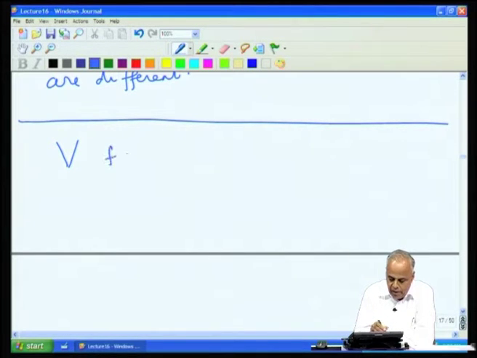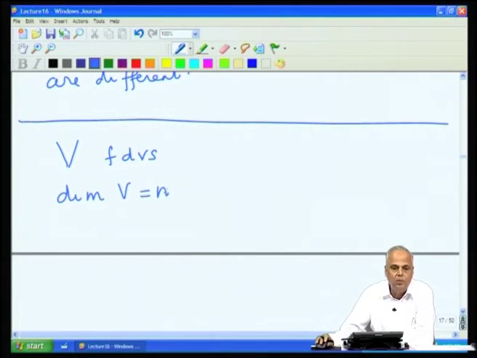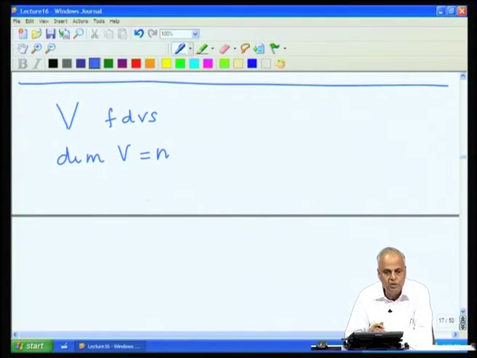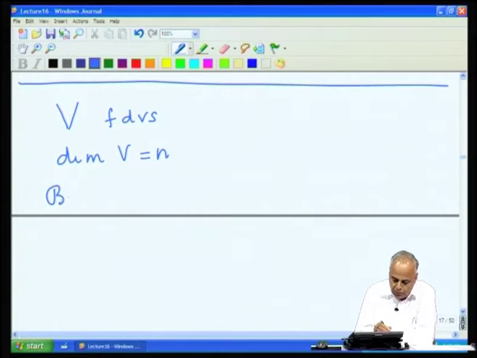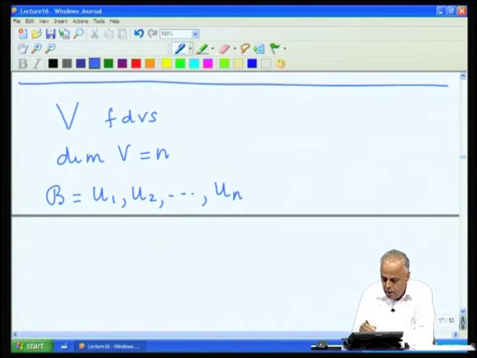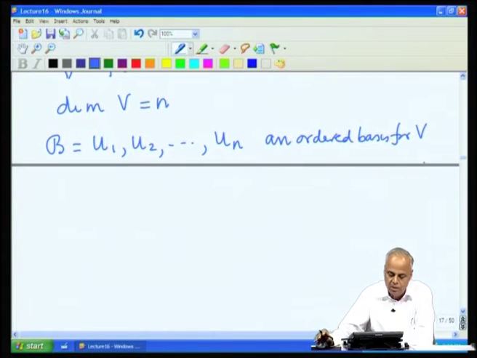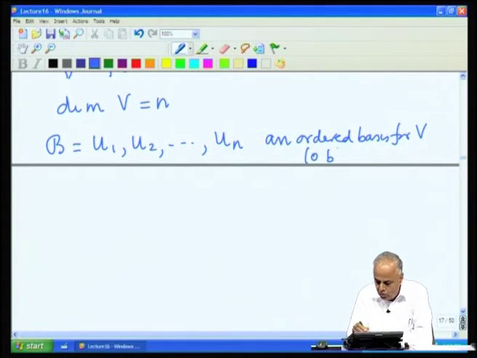V, finite dimensional vector space, dimension of V equal to n. Now, let us look at an ordered basis. How many vectors will be there in an ordered basis? Well, any basis will have n vectors. And in addition to that, we will have an order. So, let us put B as u1, u2, etc. un, an ordered basis for V. From now on, we will write OB for ordered basis. So, the short form will be OB.